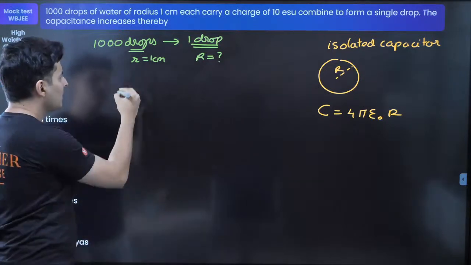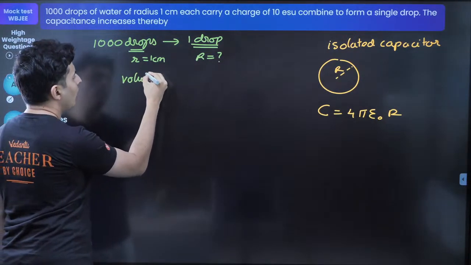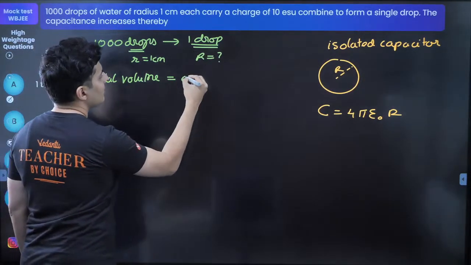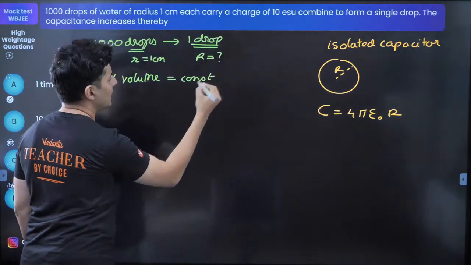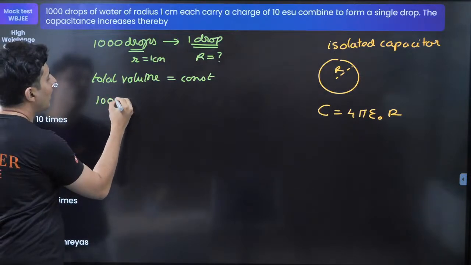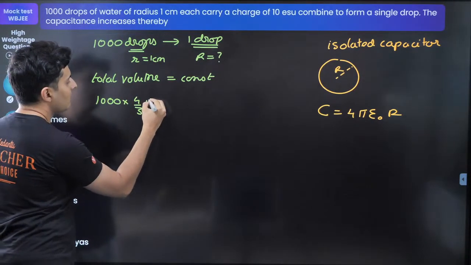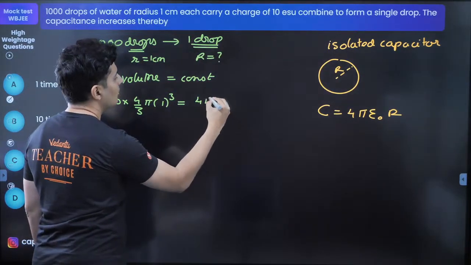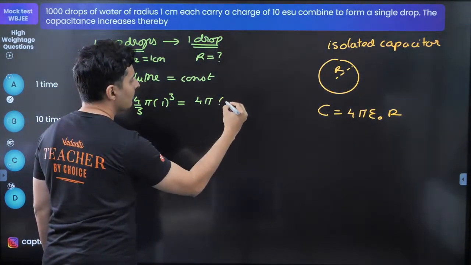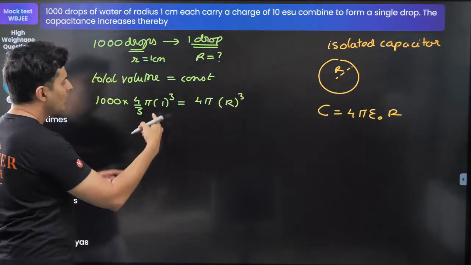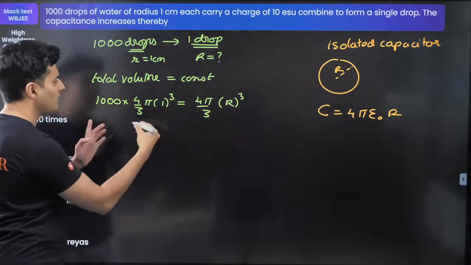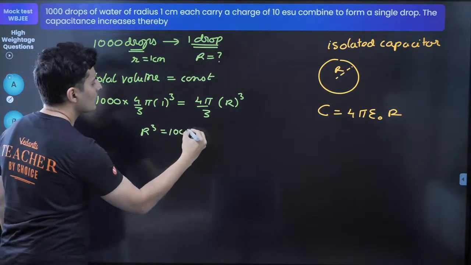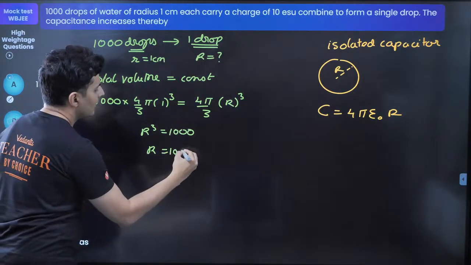Since total volume is conserved, the initial volume is 1000 times 4 by 3 pi times 1 cubed, and the final volume is only one sphere, 4 by 3 pi R cubed. 4 by 3 pi cancels, 1 cubed is 1, so R cubed is 1000, so R is 10